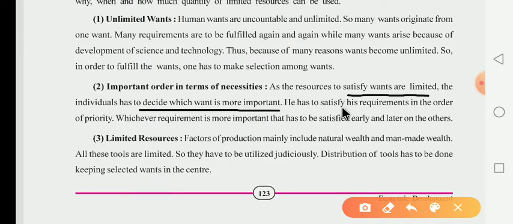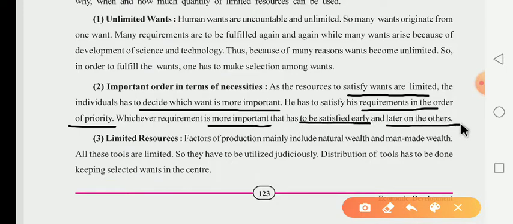He has to satisfy his requirements in the order of priority. It means whatever your requirements are, as per the order of the requirement, you give priority to that product. Whichever requirement is more important has to be satisfied early, and later on the others.